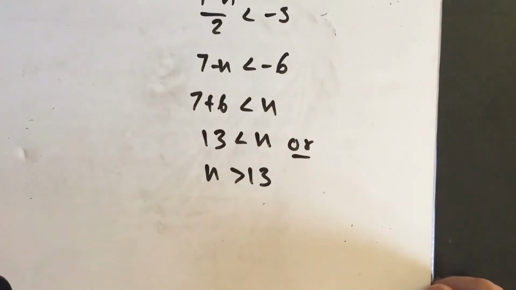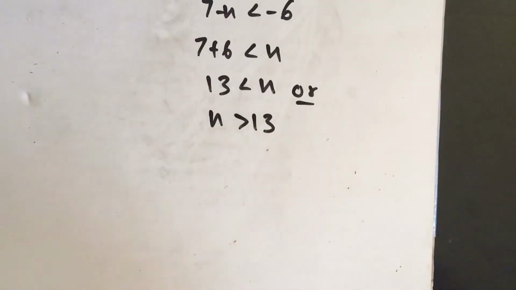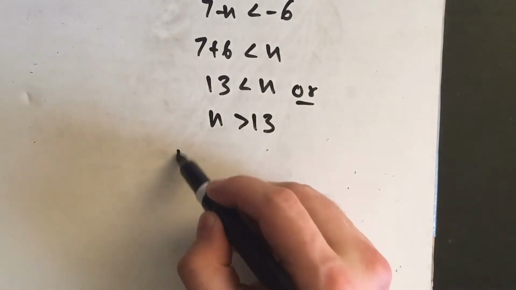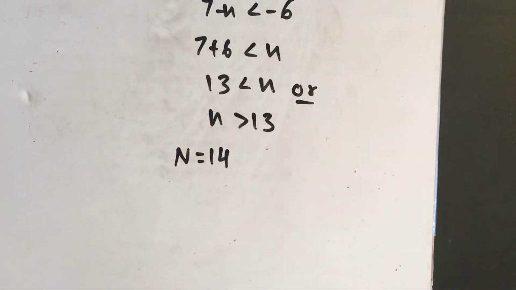so what we just determined actually was our choice of capital N. The inequality insists that we choose a value of capital N such that it is strictly greater than 13. Then, let's take n to be 14. Since 14 is in fact greater than 13, this is a valid choice.